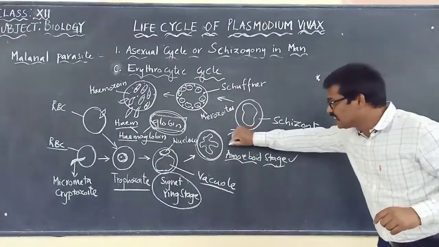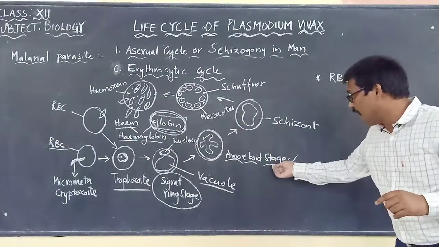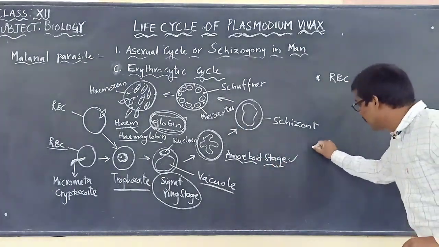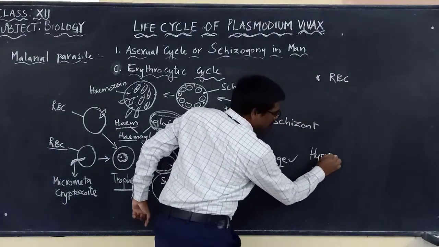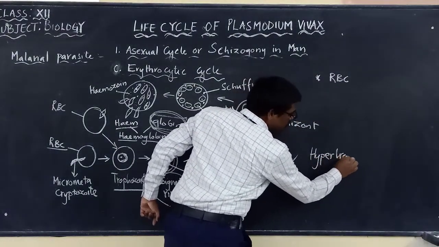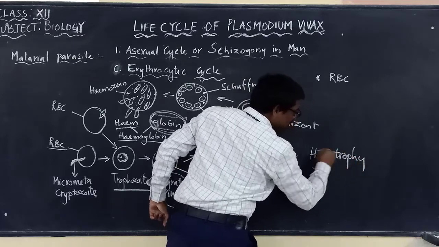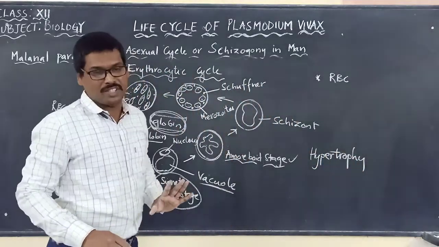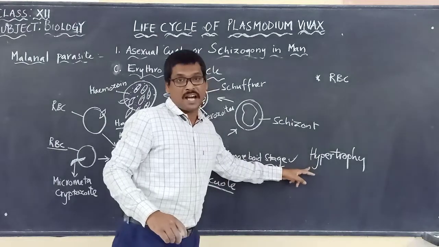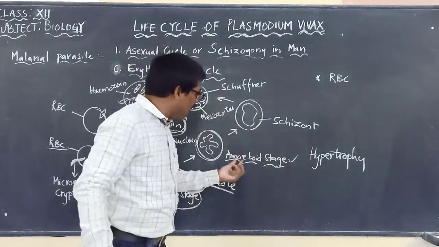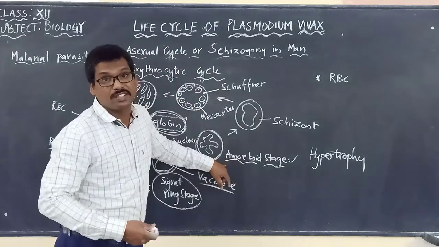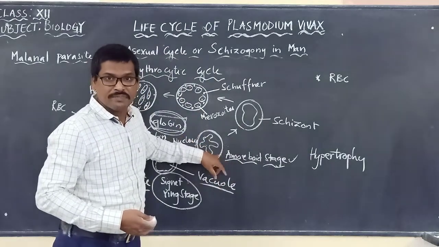So the increase in the size of the RBC due to the amoeboid stage of the parasite can be called what? Hypertrophy. Hypertrophy means increase in size of the RBCs. Why is there an increase in size of the RBC? It's because of the amoeboid stage of the parasite.